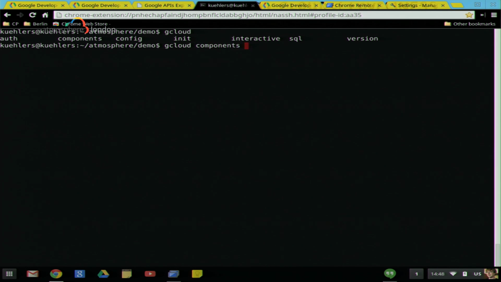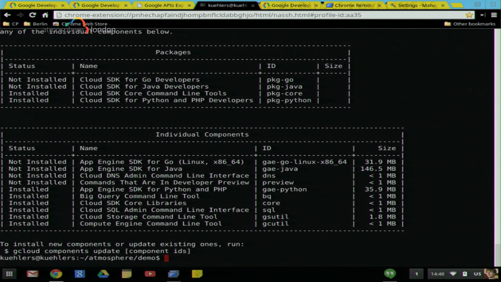So I can do, let's say, components. I don't know what I have, so I can do components list. And I can see what I just installed here, and I can choose to install other options later. If I want to later develop an application, let's say in Go or in Java, I can install that.